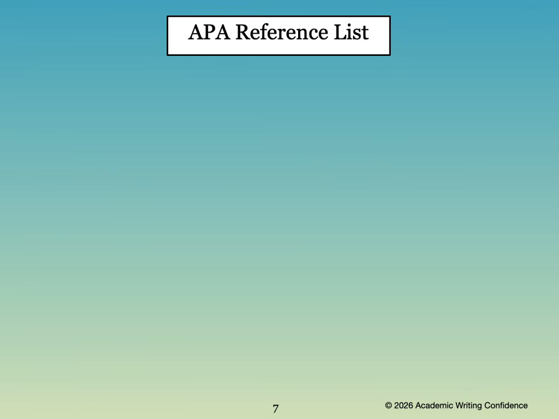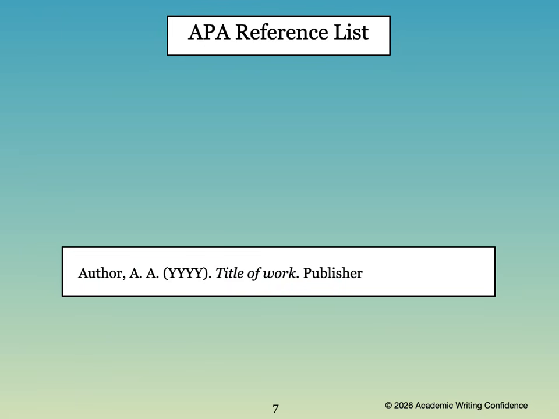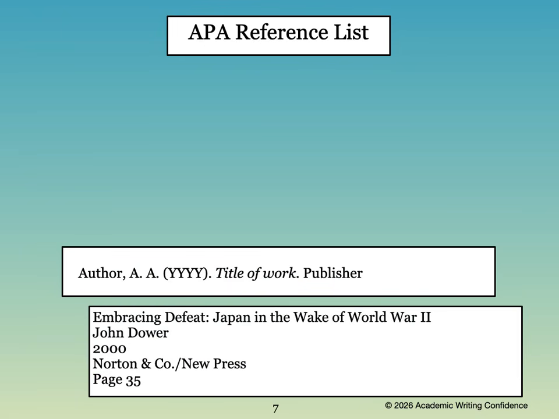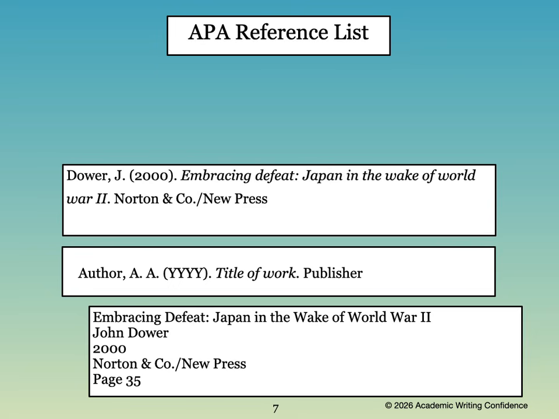To write the reference list at the end of your essay, you will need to follow this pattern. In our example, this is the information we have from the book that we have taken the quotation from. The APA reference list would look like this. We first write the author and the year of publication. The author's name should begin with the surname or last name, followed by the initials of their first name or names. The publication date should be included in parentheses.